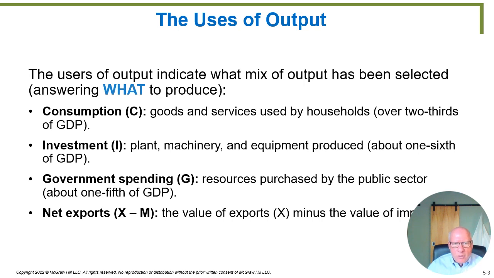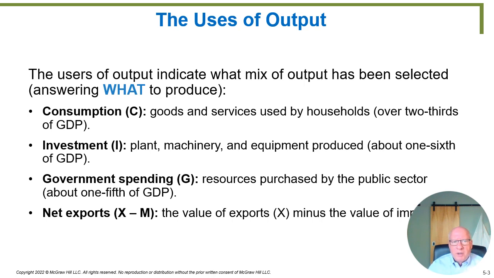It turns out that economists have broken that what down into major subcategories. The first subcategory we're going to look at is the largest, and it's called consumption, the letter C, as you can see in the abbreviation there in parentheses. Goods and services used by households are the goods that we call consumption goods, and it makes up a little over 2/3 of the economy. So the biggest chunk of the U.S. economy is geared toward producing consumer goods.